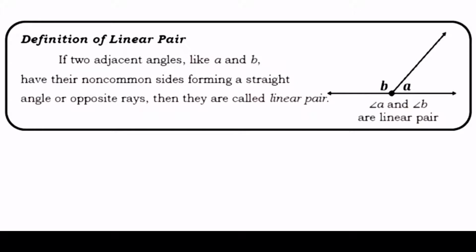Now, let us define what is a linear pair. If two adjacent angles like A and B have their non-common sides forming a straight angle or opposite rays, then they are called a linear pair. We have also angle A and angle B forming 180 degrees, and they have their non-common sides forming a straight angle or opposite rays. This is what we call a linear pair.